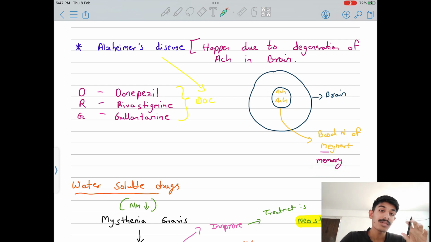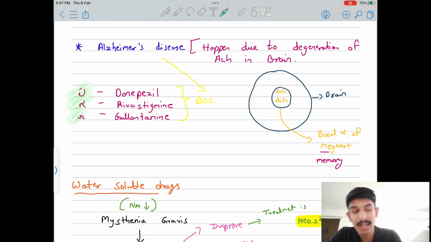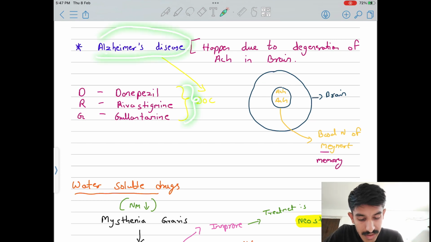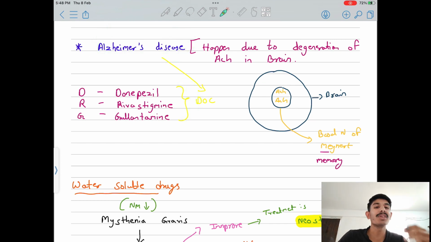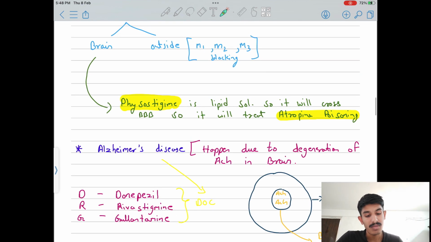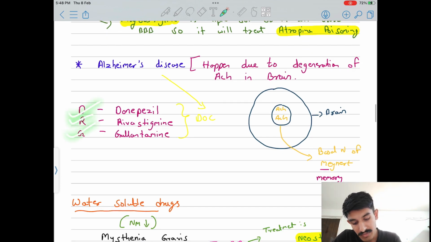So there are some drugs which you can use. You can remember the drugs as DRG, like Dr. G. There are donepezil, rivastigmine and galantamine. These drugs are the drugs of choice for Alzheimer disease. So as you can see, Dr. G can help you in increasing your memory. Remember these drugs. In this place you can give physostigmine also. It can also cross the blood brain barrier, but there is one problem: it will give side effects because it will also block M1, M2 and M3. So to avoid these side effects, we give the drugs which have good effects.